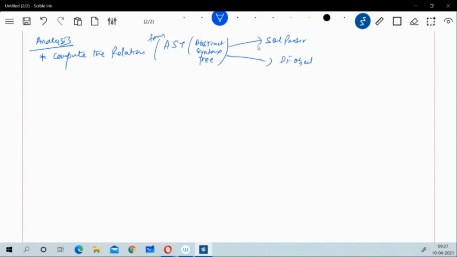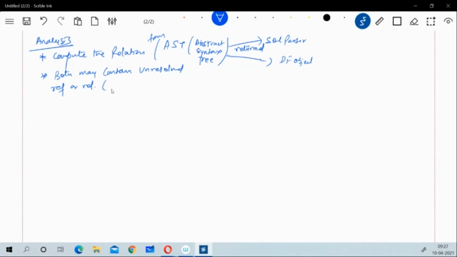That means it returns this SQL parser or data frame object, and both of these types may contain unresolved references, or they can contain unresolved relations.